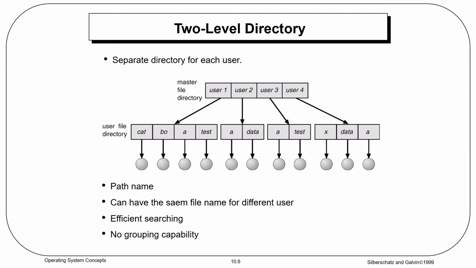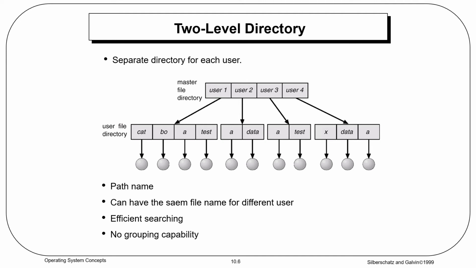The user file directories have similar structures. All UFDs are similar in structure. Here 4 users are there, so 4 user file directories are there. All are similar in structure, but each lists only the files of a single user. Since there are 4 users, each is for a single user.